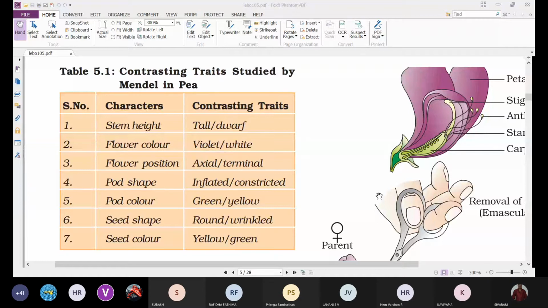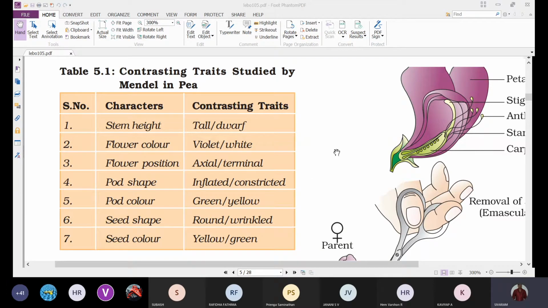It is a monolocular ovary with marginal placentation. A fruit which develops from a monolocular ovary with marginal placentation will usually develop into a legume or pod.